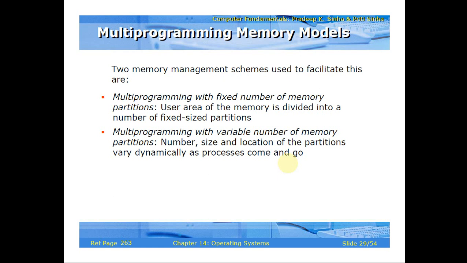Suppose the first process P1 needs 16 bytes, so a 16 byte memory portion is given to it. Next is P2. P2 needs only 8 bytes of space, so 8 bytes will be given. P3 needs 10 bytes, so 10 bytes will be given. P4 needs 25 bytes, so for P4 25 bytes will be given.